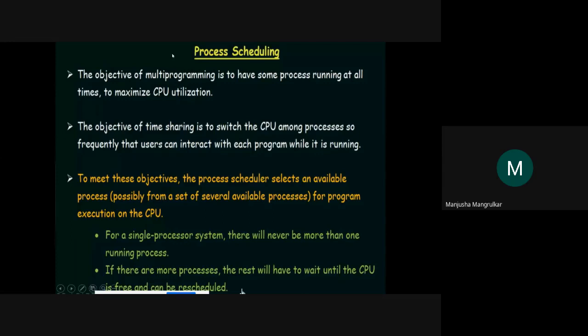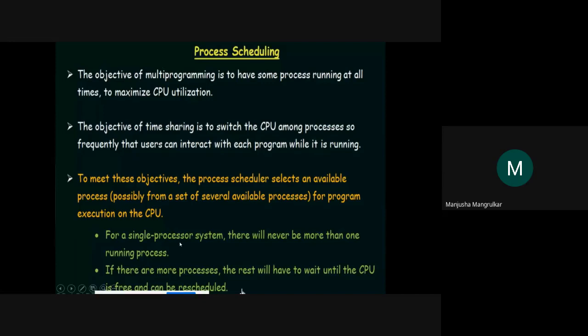The second is time sharing: to switch the CPU among the processes so the user can interact with each program while it is running. To meet these objectives, the process scheduler selects an available process for execution on the CPU.